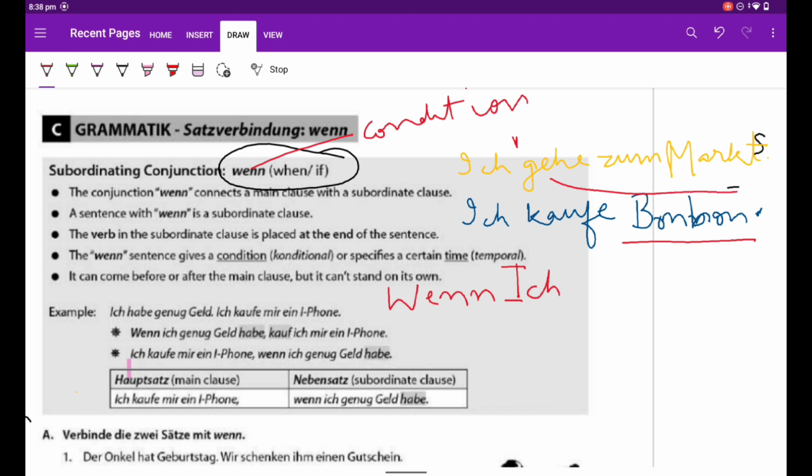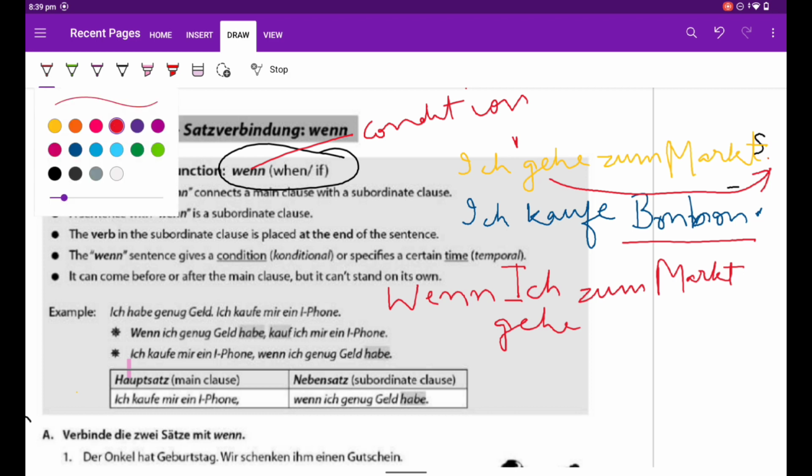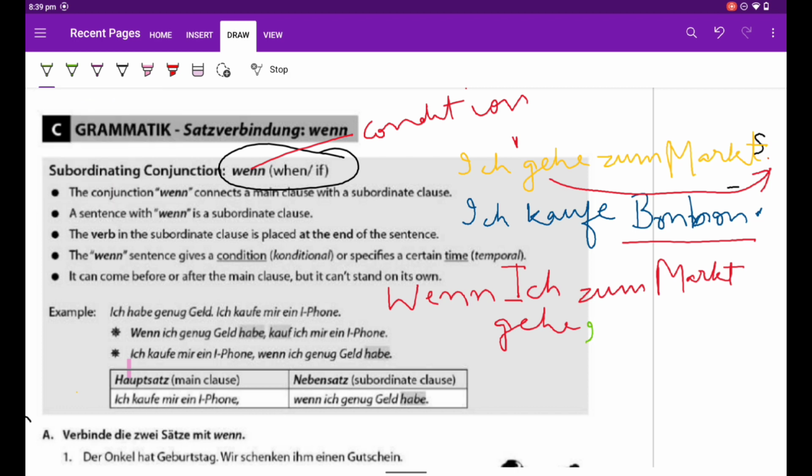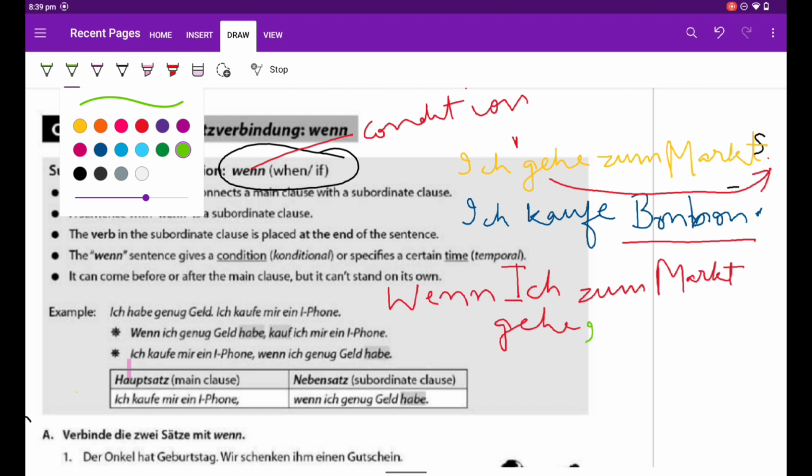So the verb will go to the end, marked, gehen, and full stop. This full stop will be replaced by, I will write this with some other color, a comma. If it is visible, comma is very important. And we are going to write another sentence with another color.